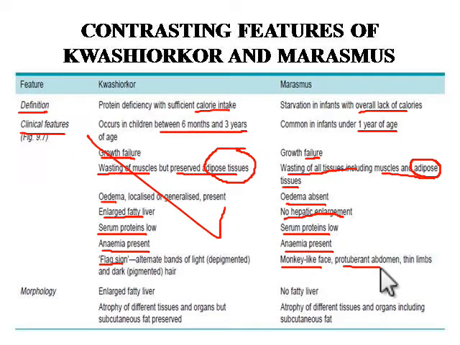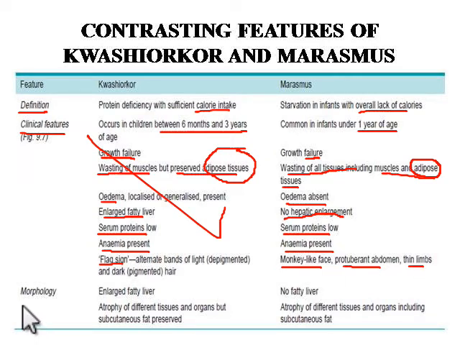And we see a monkey-like face, with a protuberant abdomen and thin limbs. There is an inverted saucer-like abdomen, big one, and the limbs are very thin, and the face looks like a monkey face, a shrunken face we can say.